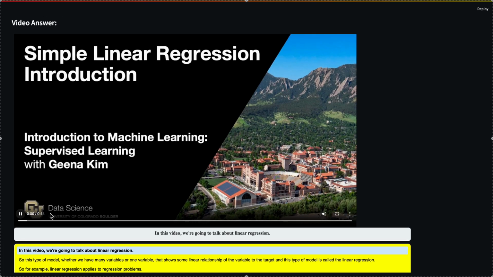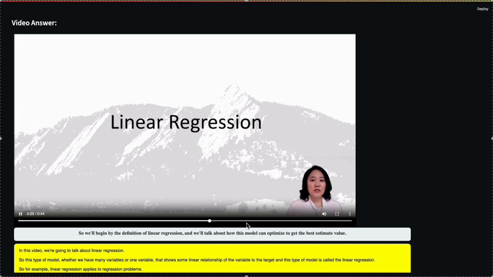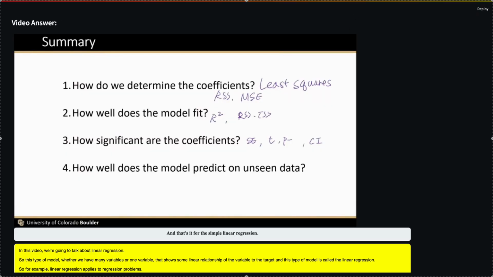In this video, we're going to talk about linear regression. So this type of model, whether we have many variables or linear regression, and we'll talk about how this model gets optimized to get the best estimate value. And linear regression has parameters. And that's it for the simple